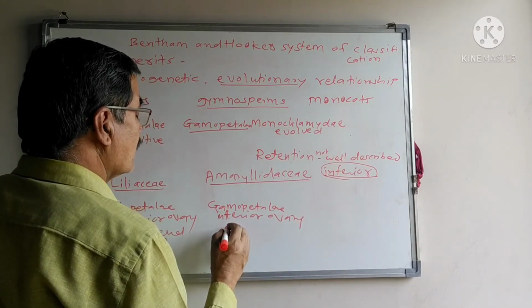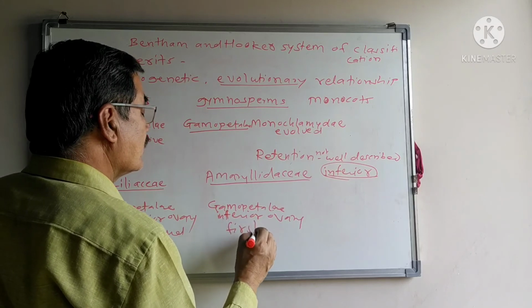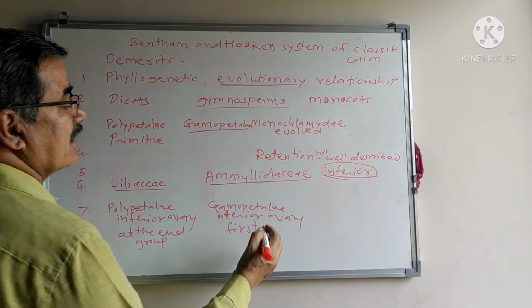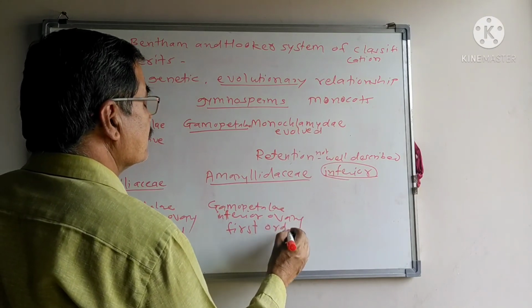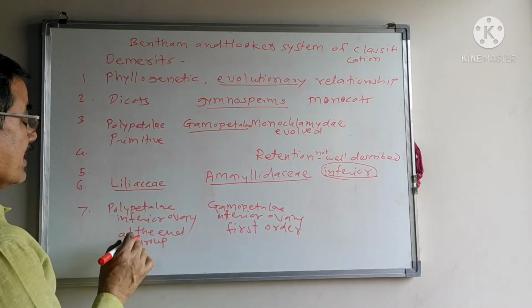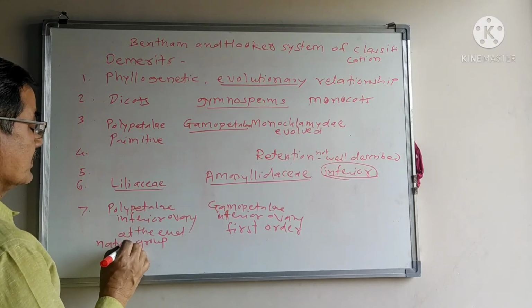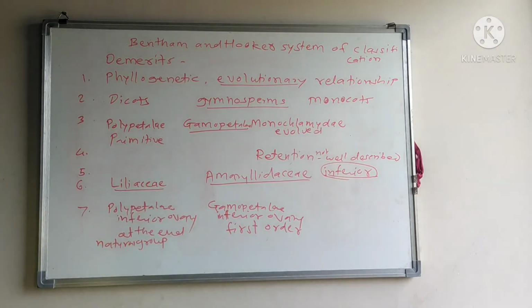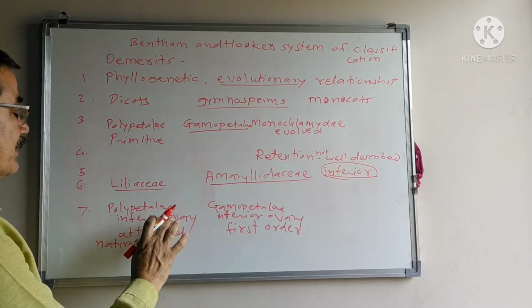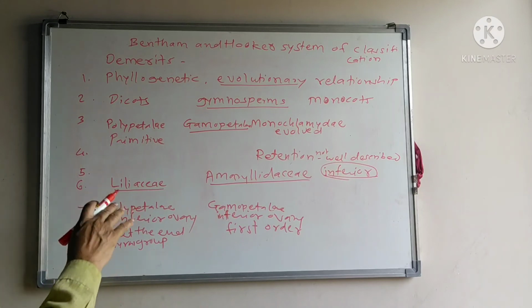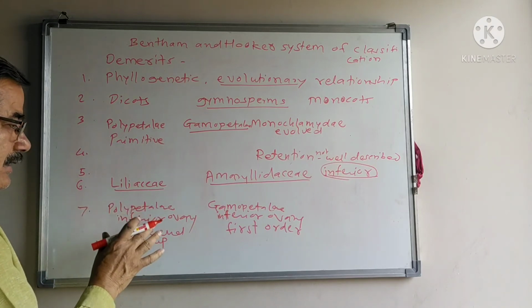Inferior ovary is placed in the first natural orders, and here the inferior ovary is at the last group. It is only inferior or superior characters; they are closely related characters.